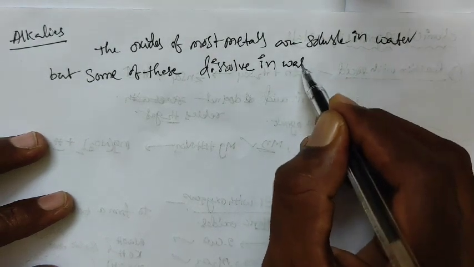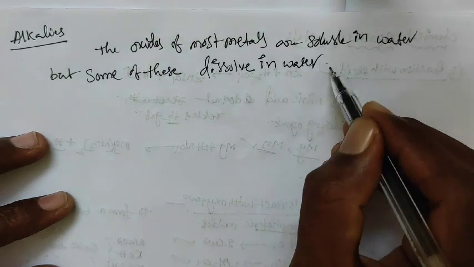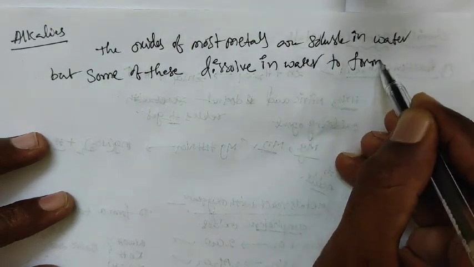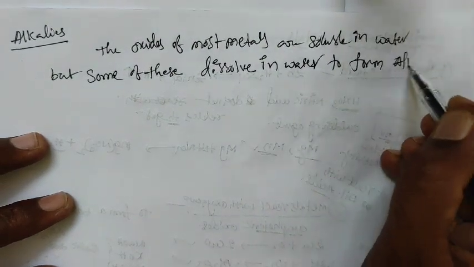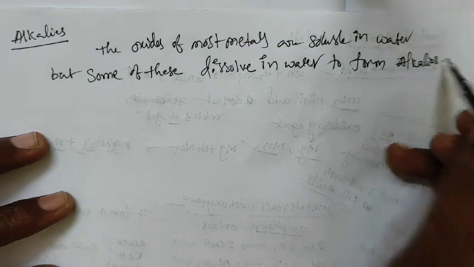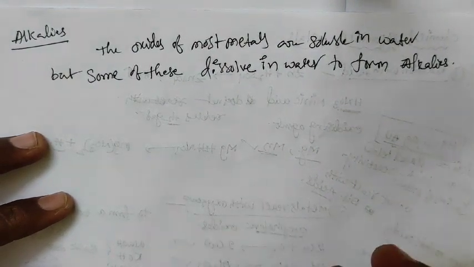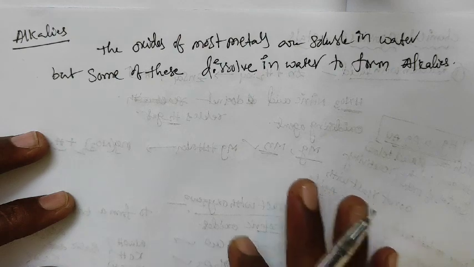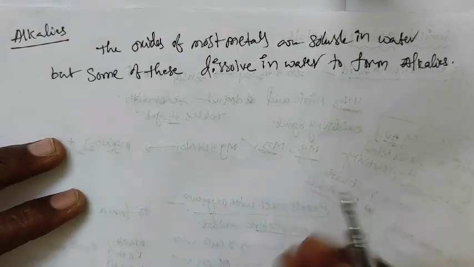So which oxides dissolve in water, those oxides change into alkalis.